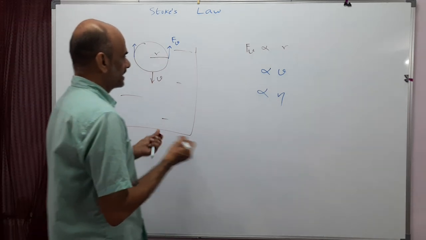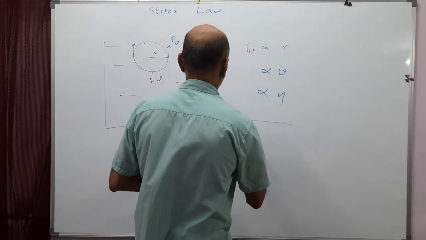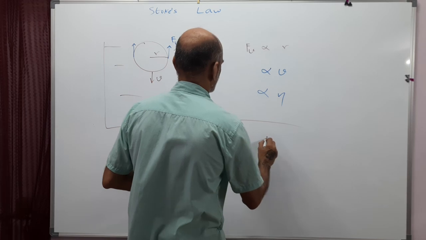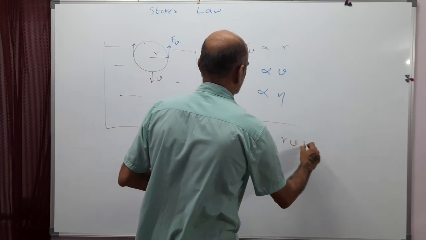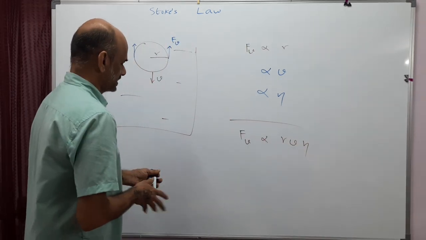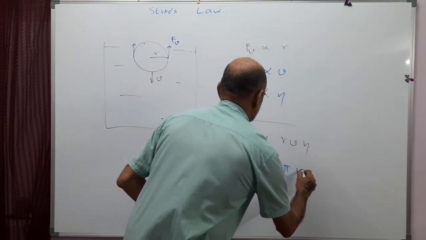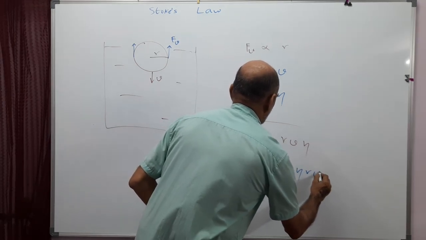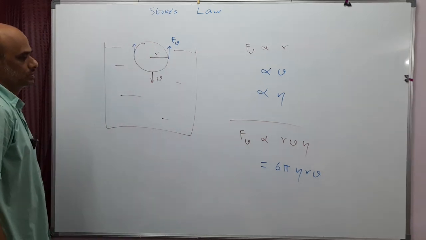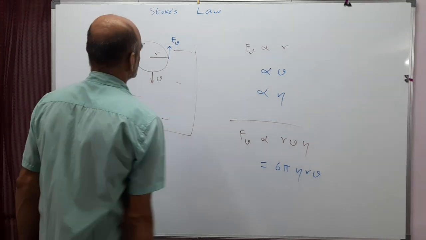So this can be combined and written as the viscous force is proportional to R V eta, and this constant of proportionality is 6 pi. So 6 pi eta R V, this is the viscous force. This was found by Stokes, so it's called Stokes' law.